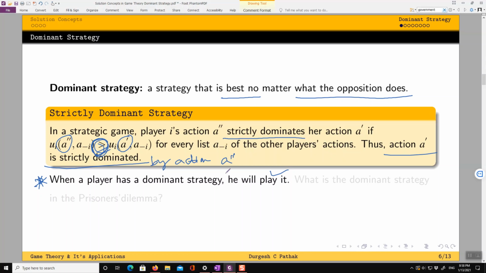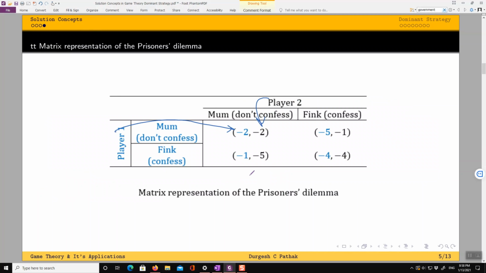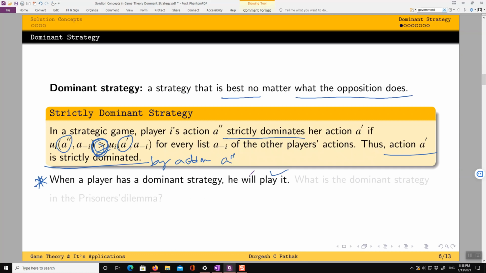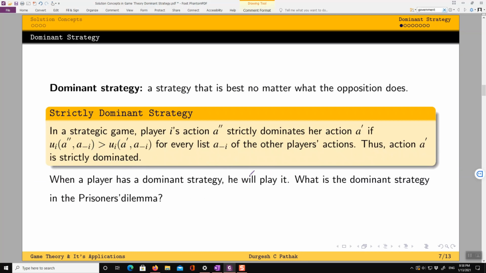So now we know what a dominant strategy is. Now we know that if a player has a dominant strategy, he or she is going to use it for sure. So now go back to our prisoner's dilemma here. Can you tell me what the dominant strategy in the prisoner's dilemma is? How to find a dominant strategy here?